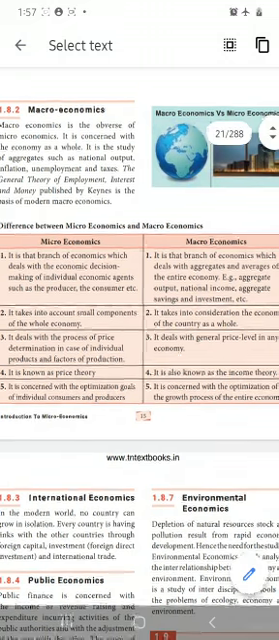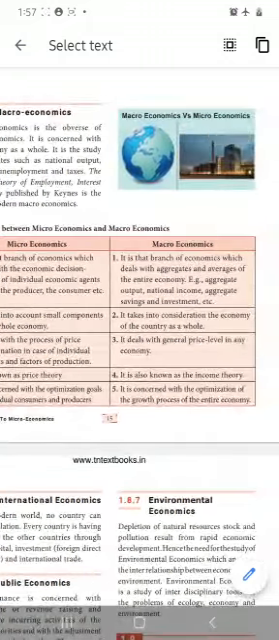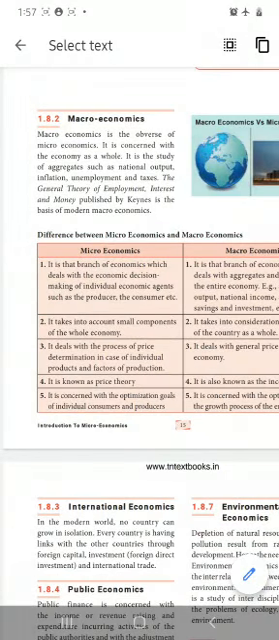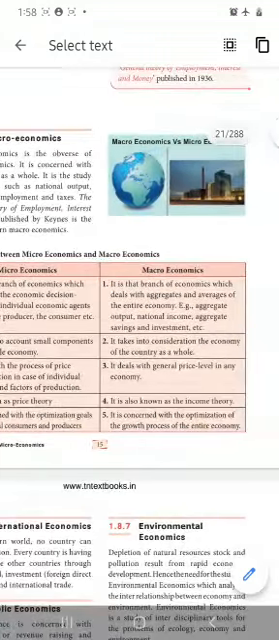And macroeconomics is the branch of economics which deals with the aggregate and average of the entire economy. Entire economy means the entire nation. Microeconomics takes into account small components of the whole economy, one business, one household, my home. But macroeconomics deals with the country as a whole.